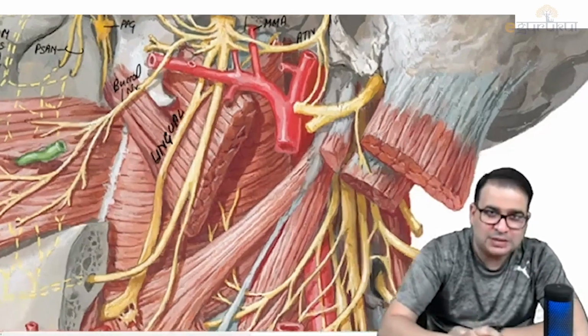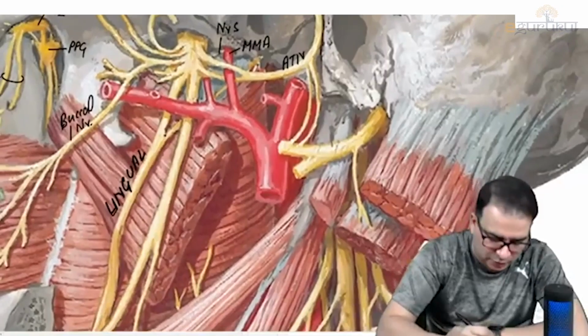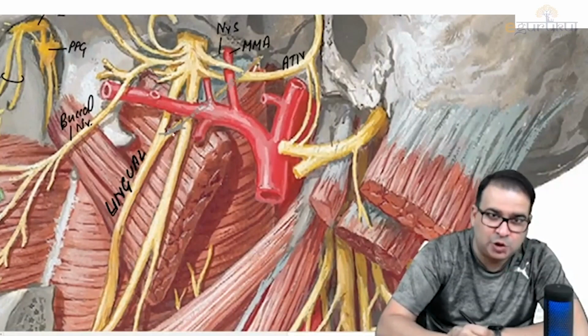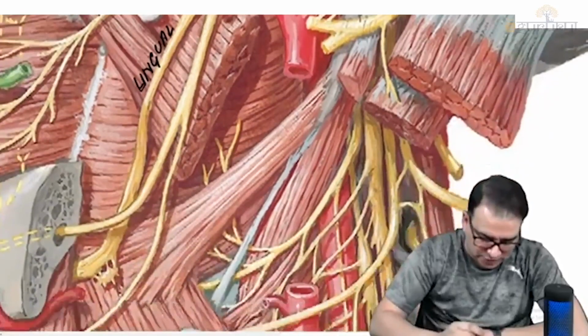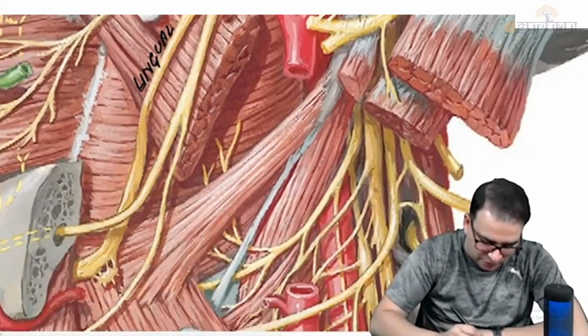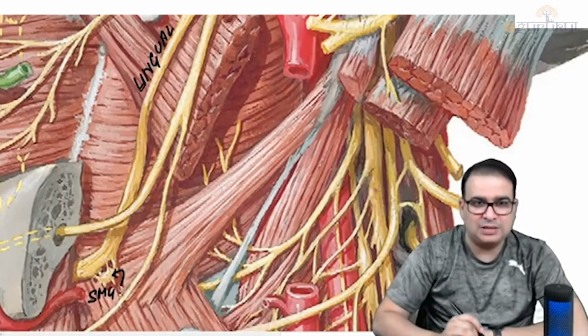And I hope you can see that chorda tympani is joining it. Look carefully. Can you see that chorda tympani nerve is joining it from there? That's how the chorda tympani nerve will be coming and joining it here as well. If this is a lingual nerve, of course, this ganglion here is a submandibular ganglion. If I label it as SMG, that is a submandibular ganglion you can see below.